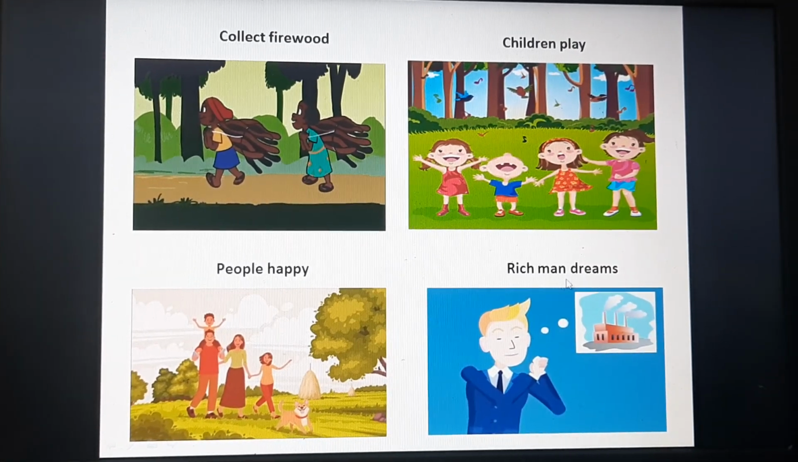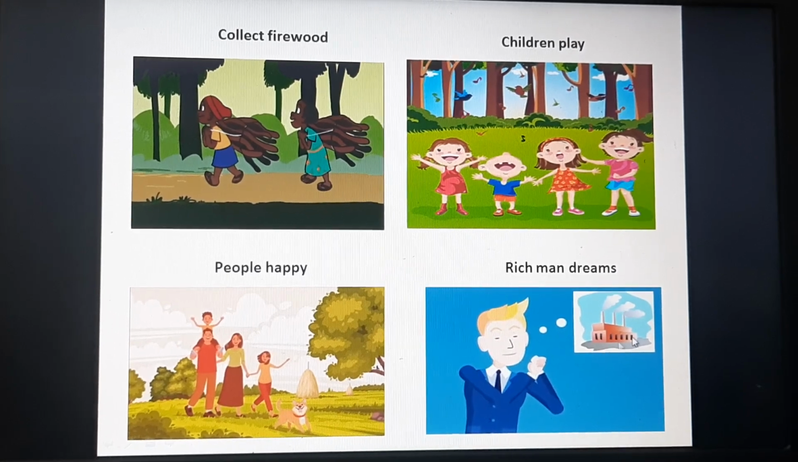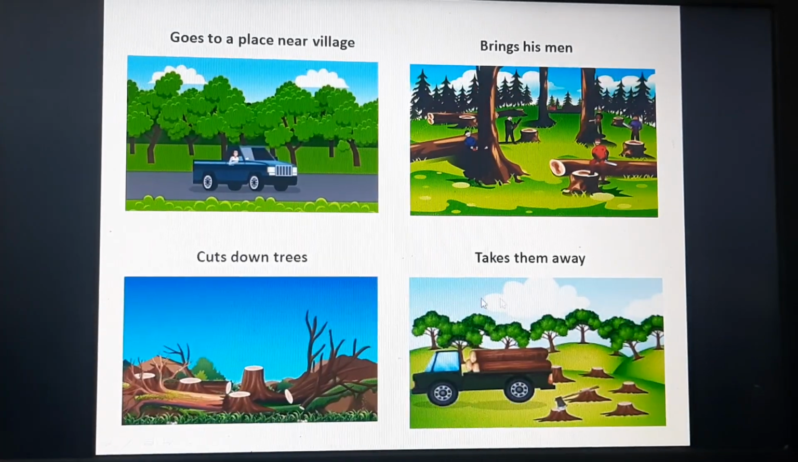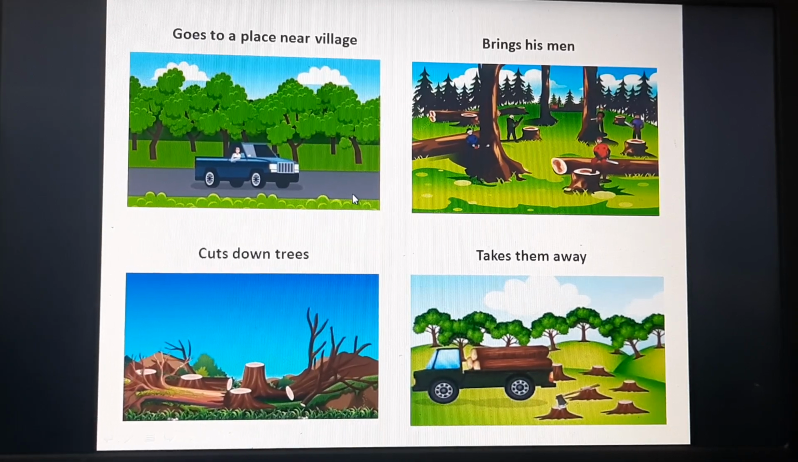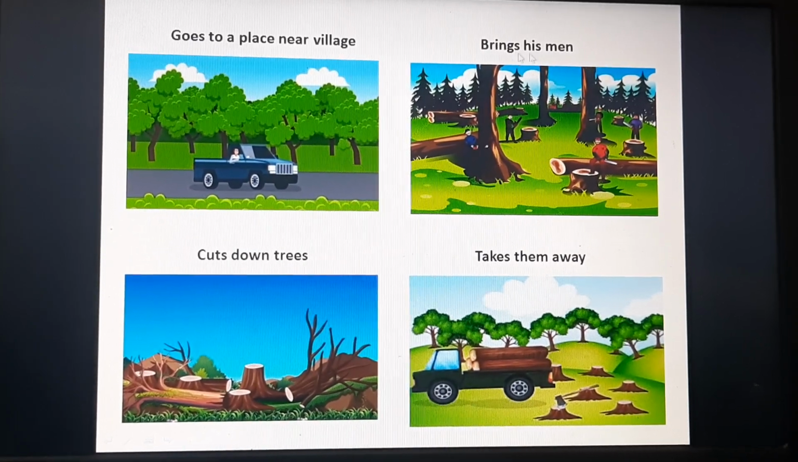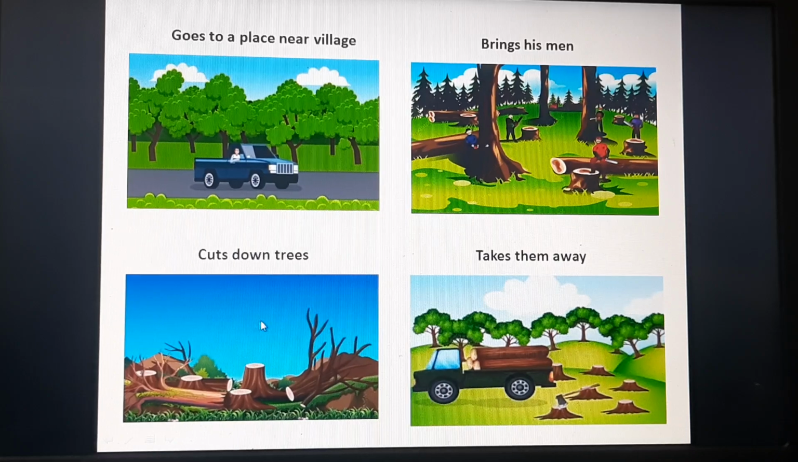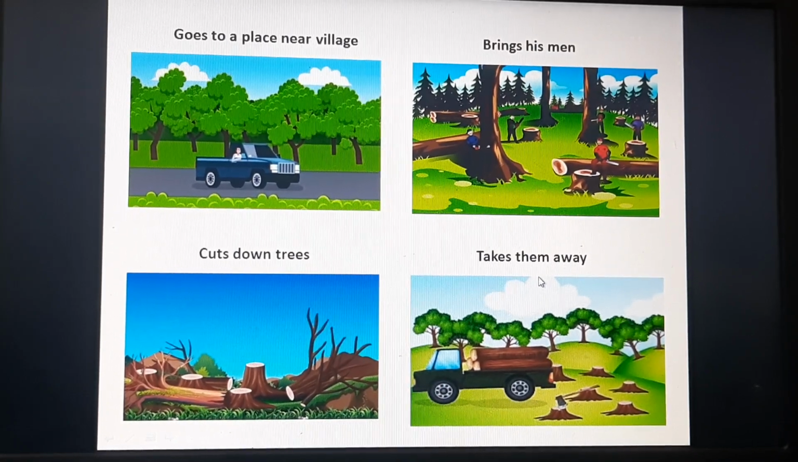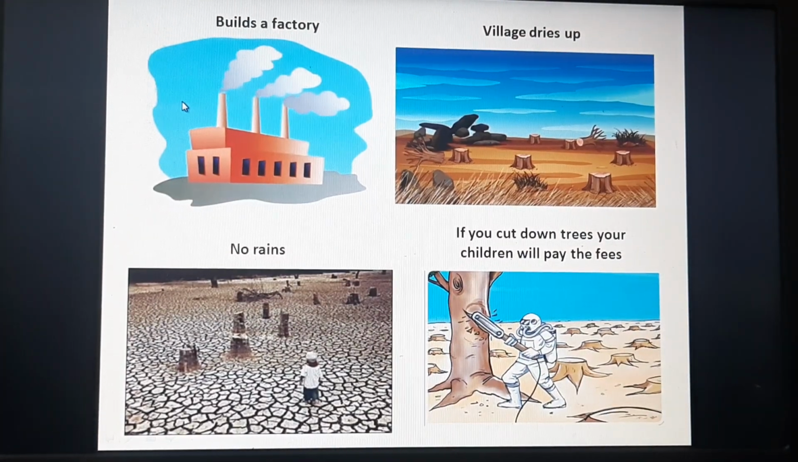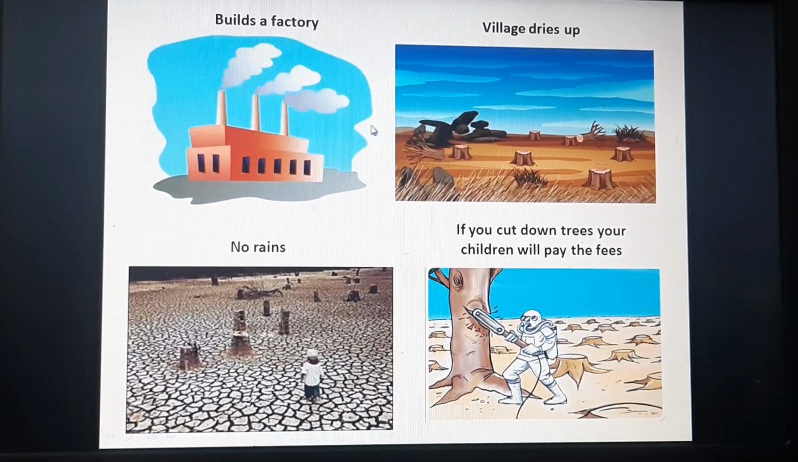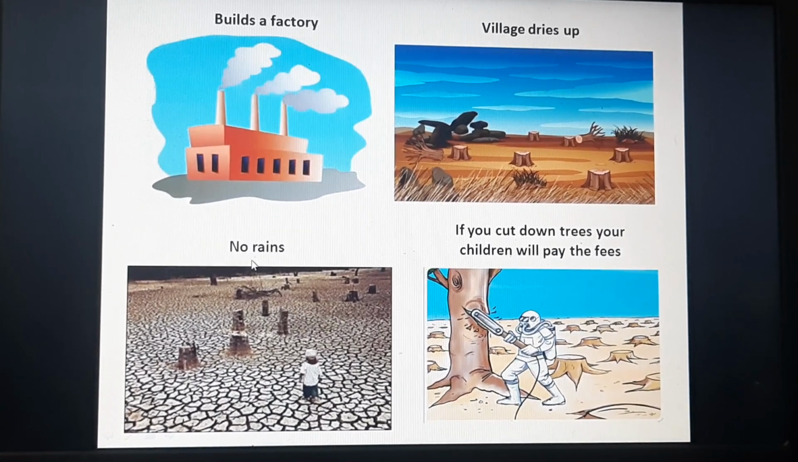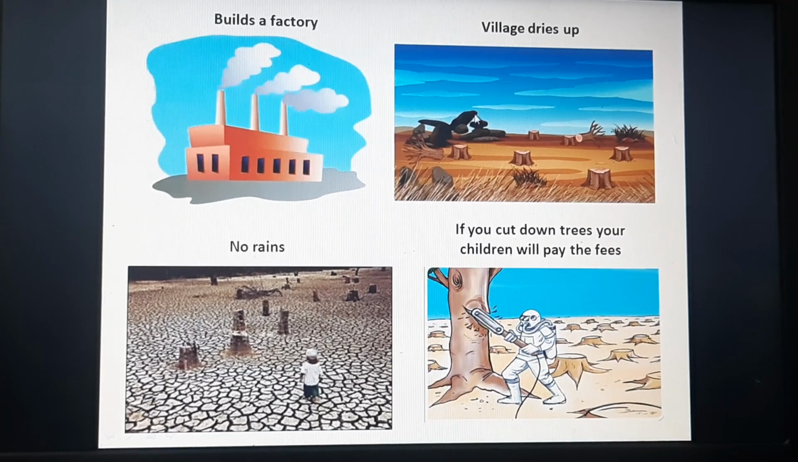One day, a rich man wanted to build a factory in that village. So he went around the village and found a place for his factory. The next day, he brought his men and cut down the trees and took them away. He built a big factory in that place. His dream came true. Now, what happened to that village?